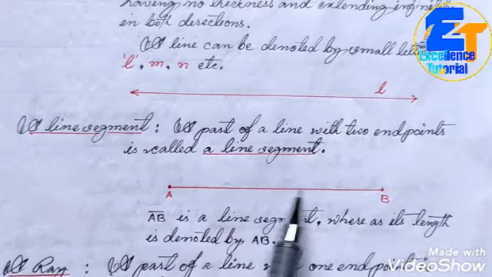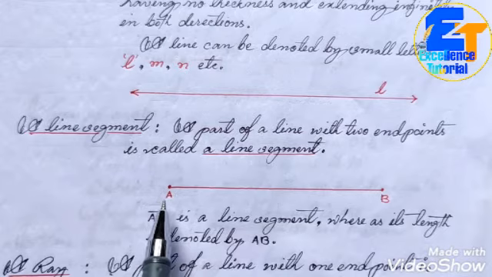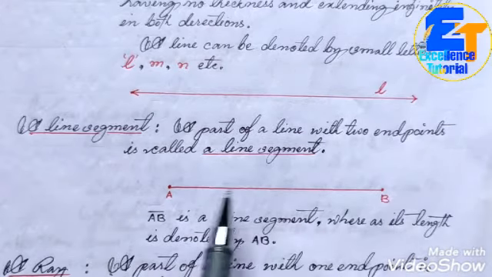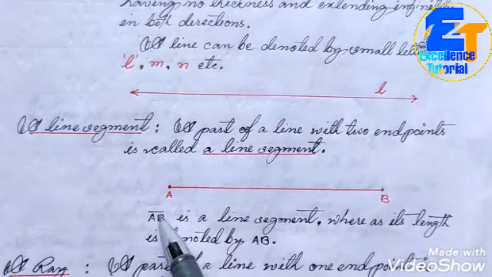The length of AB may be 3 cm, it may be 5 cm. Whenever you denote the length of a line, simply write AB. AB means the length of the line, and if you write AB with a line mark just above the letters, it represents a line segment.